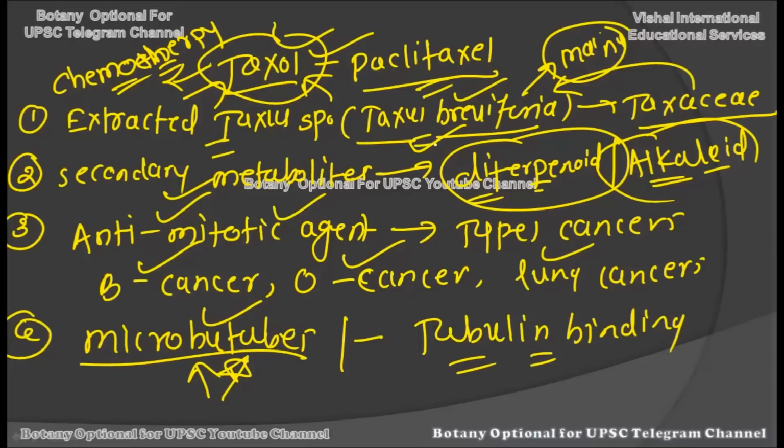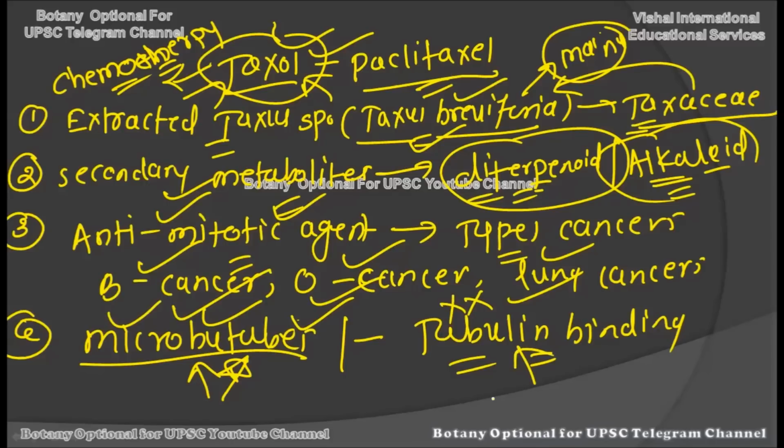All right, so when we talk about Taxol, it is also called paclitaxel. It is extracted from Taxus brevifolia, which belongs to the Taxaceae family. It is also a secondary metabolite, maybe of a diterpene nature or alkaloidal nature. It is an antimitotic agent, and hence it is useful in the treatment of various kinds of cancers, for example breast cancer, ovarian cancer, or lung cancer. And it is a microtubule binding drug, and not a tubulin binding drug. It binds with the microtubules and does not bind to the tubulin, just like the other drugs which bind with tubulin.